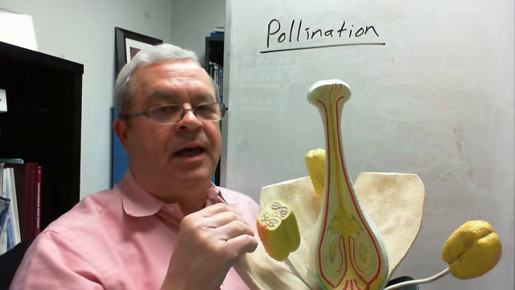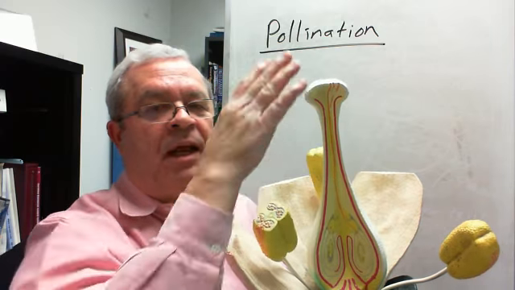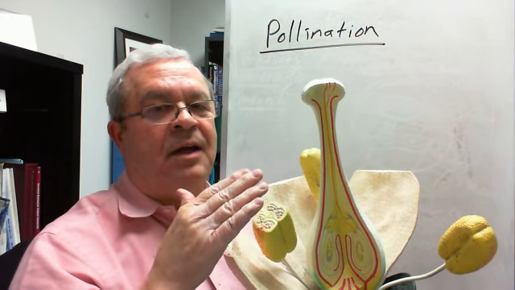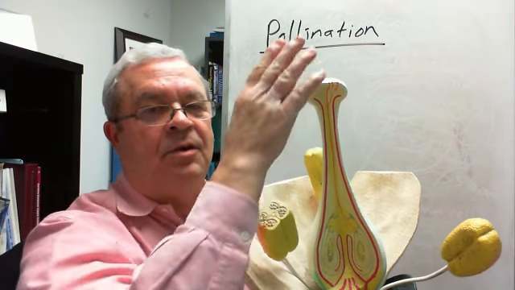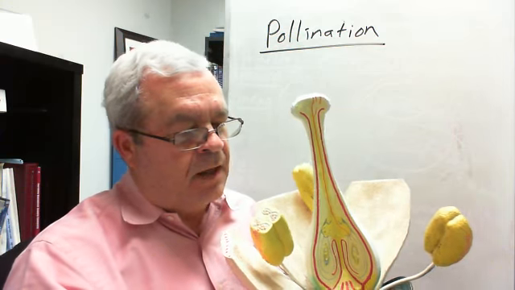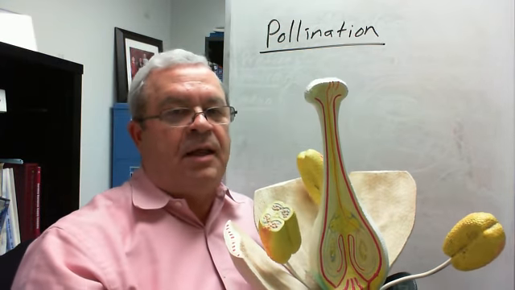Here we go again. What is it? Pollination is transfer of pollen from an anther to a stigma. One more time. Pollination, transfer of pollen from an anther to a stigma. Now, how does that take place? The next question is, how does pollination take place in addition to self-pollination?